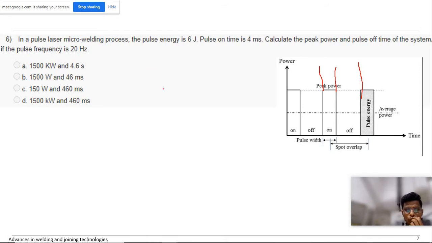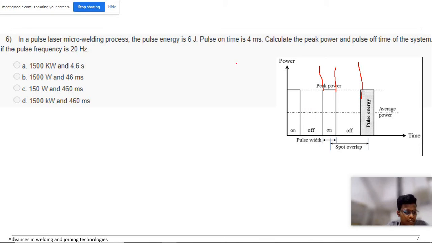They have given the pulse energy, which means the area of this rectangle. Once we know the terminologies, it's basically a geometric relation. Even if you don't know anything about welding, you can solve it if you know the geometric area.